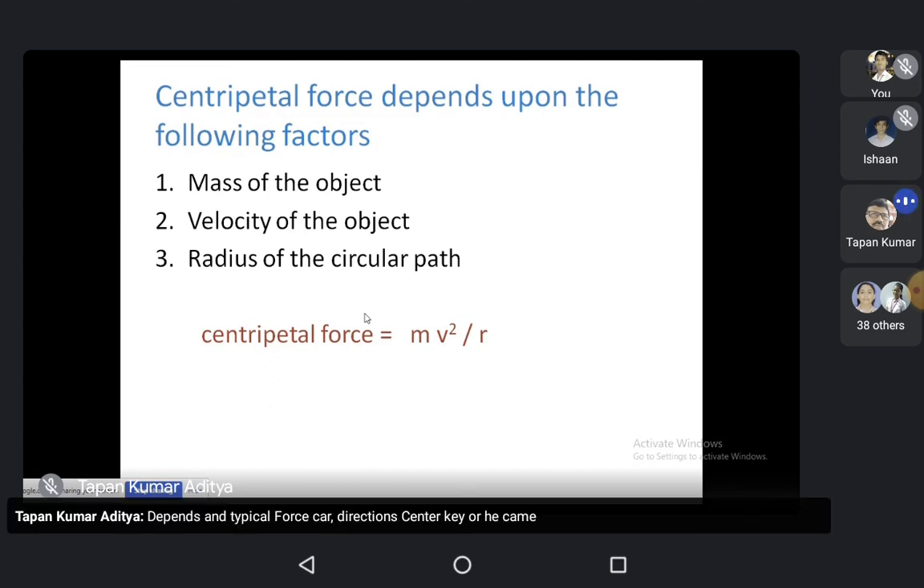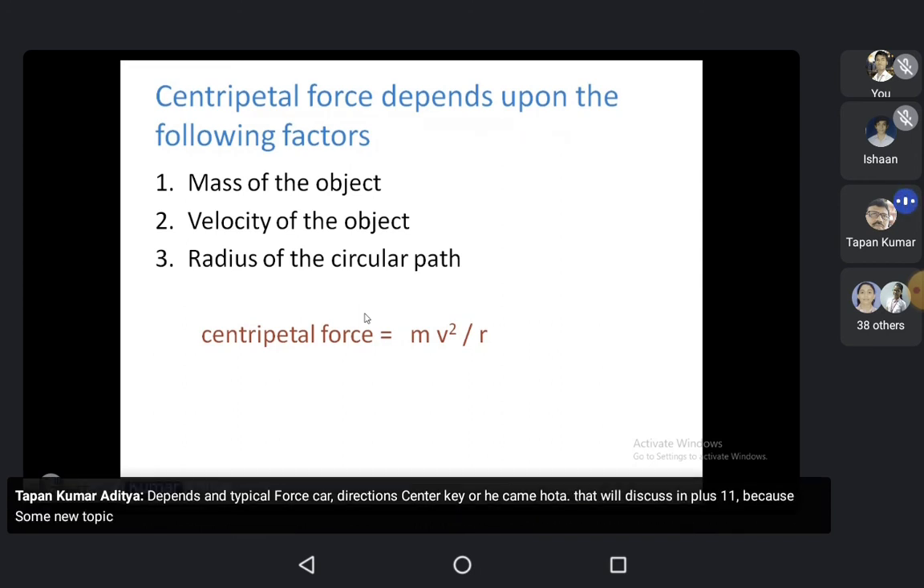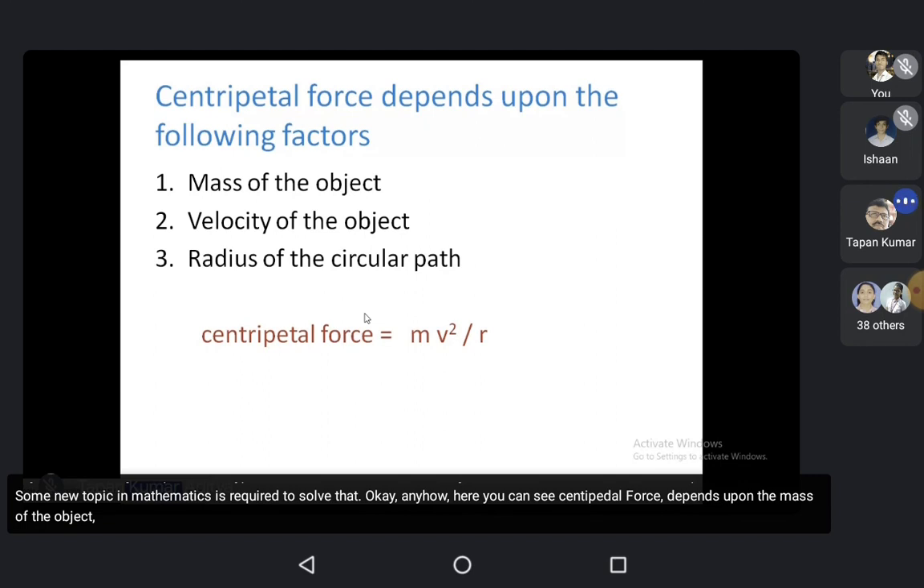That we'll discuss in class 11 because some new topic in mathematics is required to solve that. Anyhow, here the centripetal force depends upon the mass of the object, the velocity of the object, and the radius of the circular path. The formula of centripetal force is m v square by r.